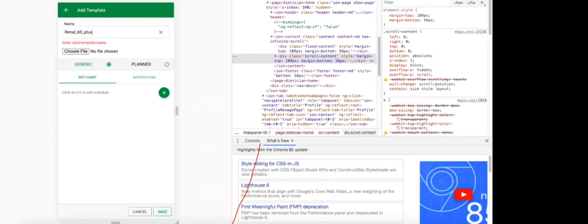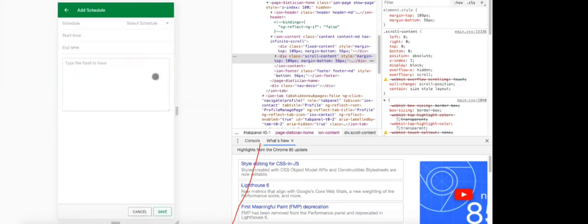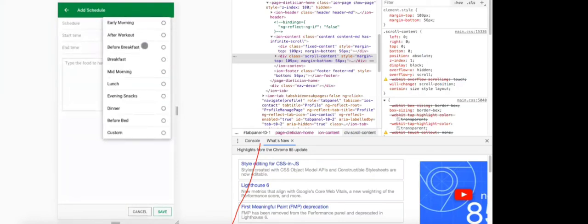Basically this is for users who are 60 years plus and have renal issues. So we can actually define a template.